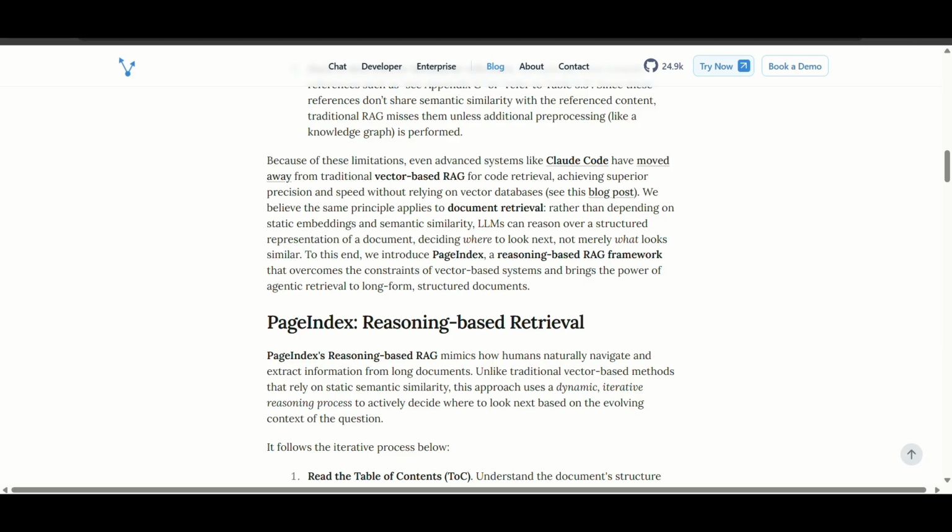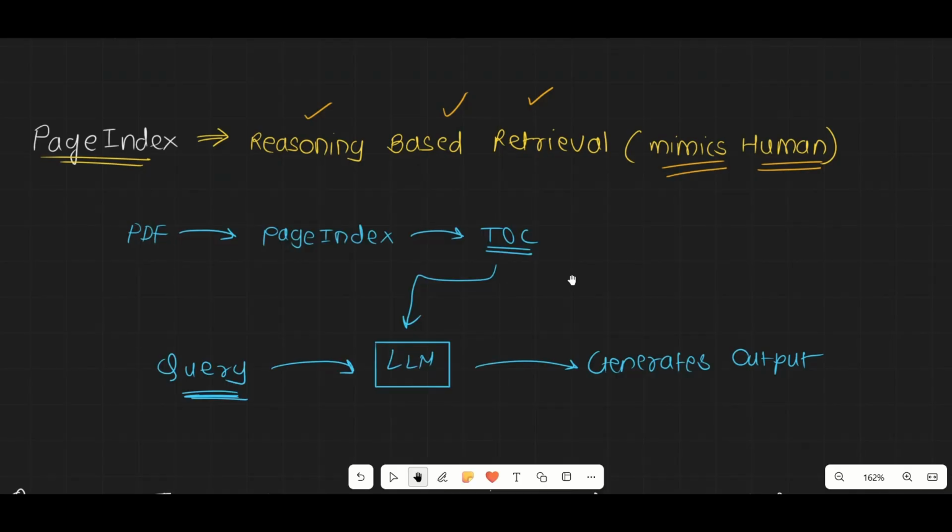Okay, understood. Now let's come to how PageIndex works. This is the high level working, and we'll also discuss the in-depth working. Let's say you provide a PDF to PageIndex, and it creates a table of contents, TOC.